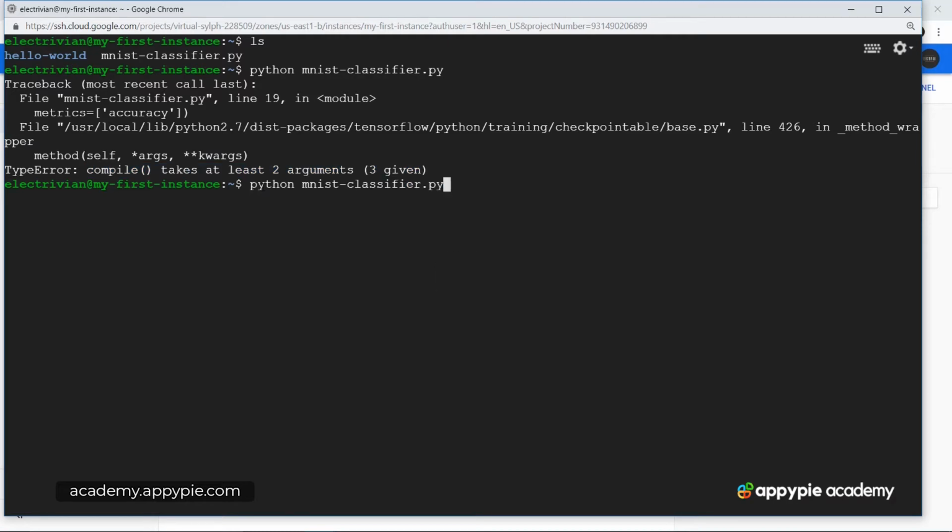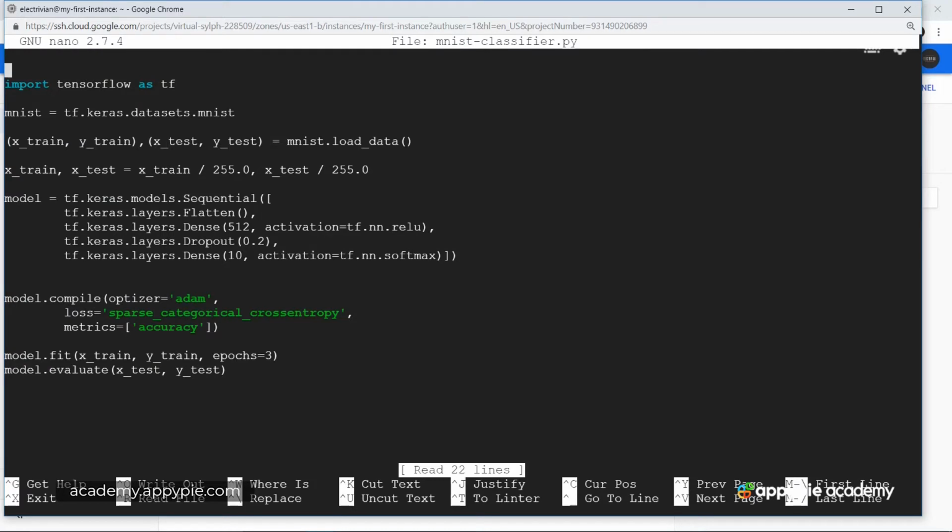Okay, so let's first open our code in Nano again. So we have nano mnist classifier and let's go directly down to the compile method. Now we have model.compile and over here we have optimizer. The spelling is wrong, so we have optimizer, and this is Adam.